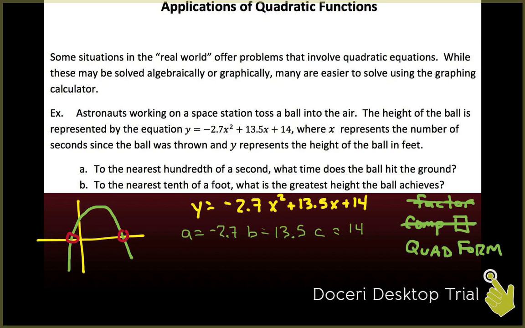I'm going to plug it into the quadratic formula, which is x equals negative b plus or minus the square root of b squared minus 4ac all over 2a.